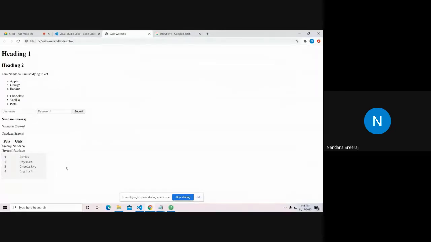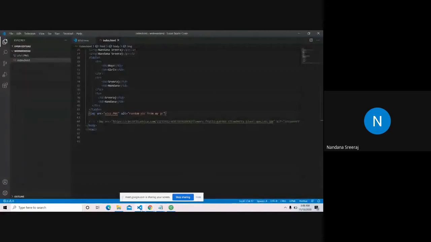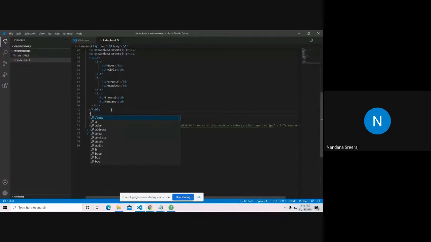Now the next important tag. What if I have to give a caption for that? I have this image, but I want to tell the user that this image is a random picture from my PC. Not alternate text, I want to show it to the user. Like for tables, you see underneath, table number 2, table number 3. You have that figure caption, right? So for figure captions, we have a tag called figure.